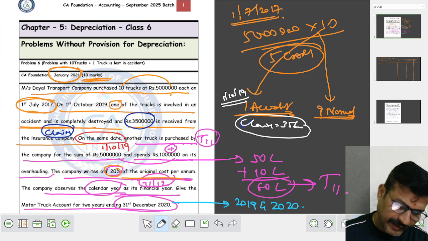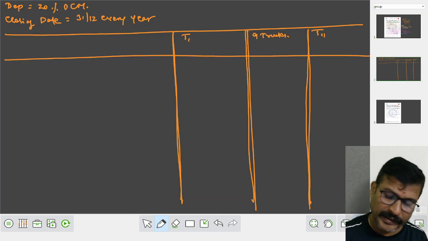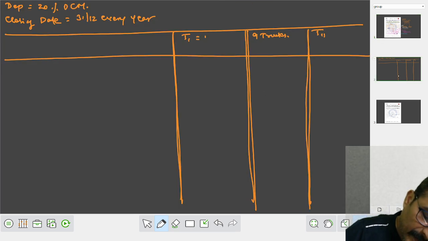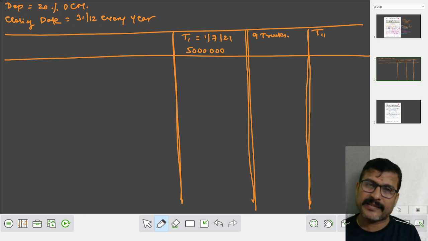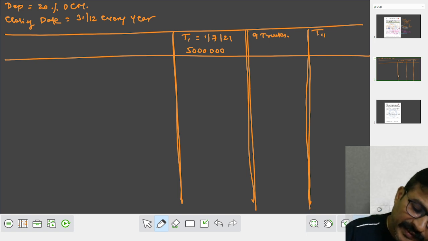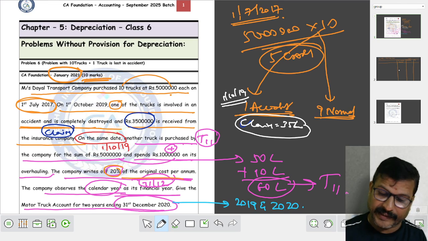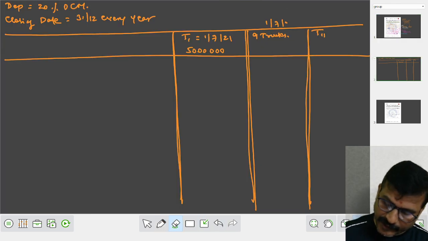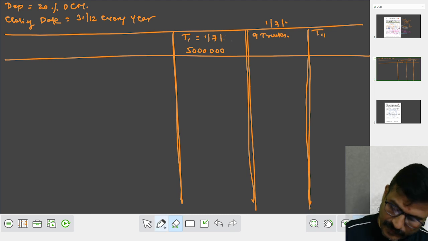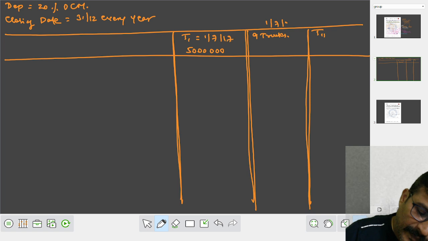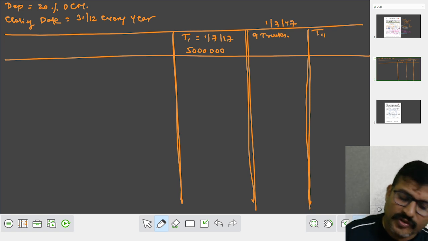Truck 1 was purchased on 1st July 17, for 50 lakhs. Here 9 trucks. These trucks are also purchased on July 17.